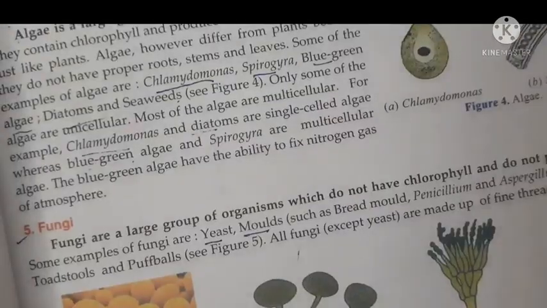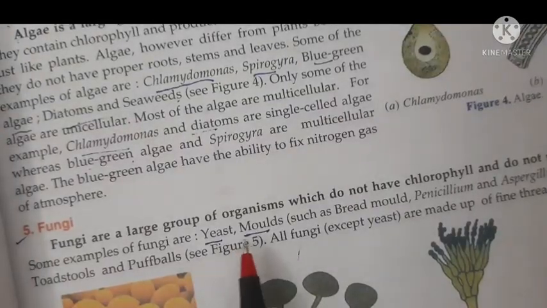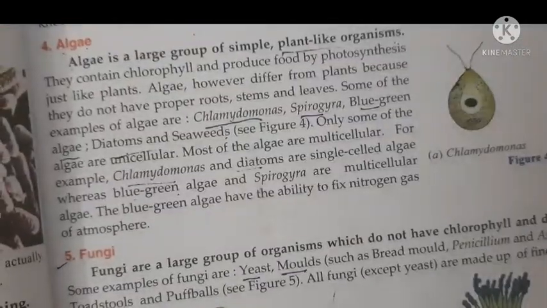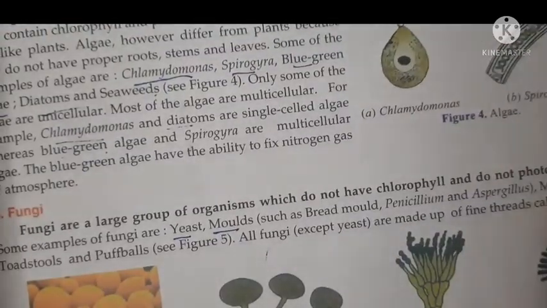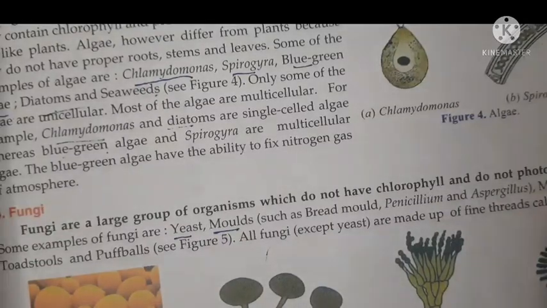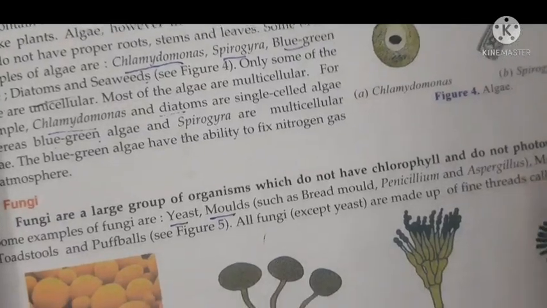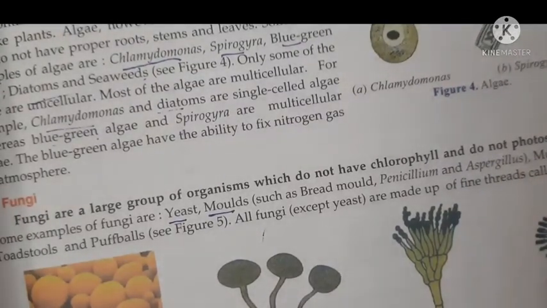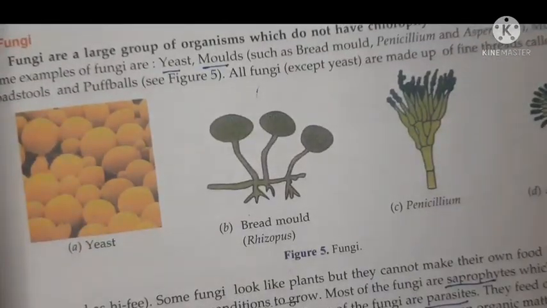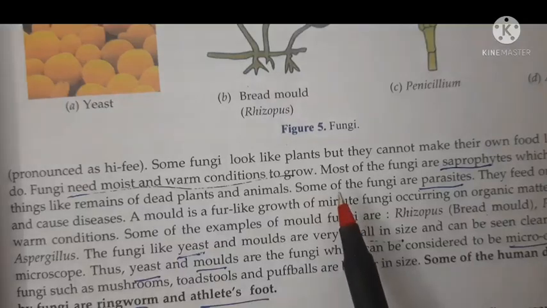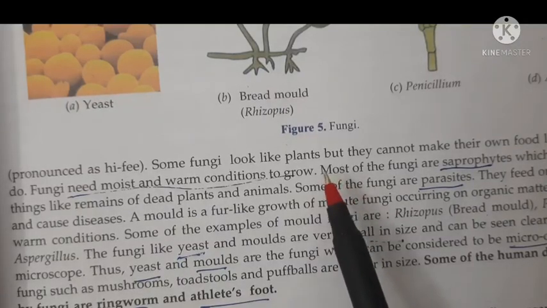Now another one is fungi. Fungi is also a large group of organisms. They do not have chlorophyll. So if they do not have chlorophyll, they do not perform photosynthesis. Algae also doesn't have chlorophyll, and fungi also doesn't have chlorophyll, so they do not perform the process of photosynthesis. Fungi need moist and warm conditions to grow, as you have seen in bread mold. So it needs warm conditions to grow.